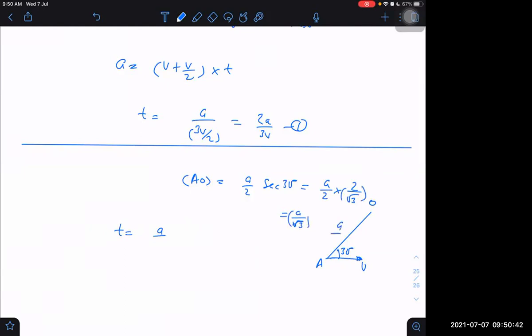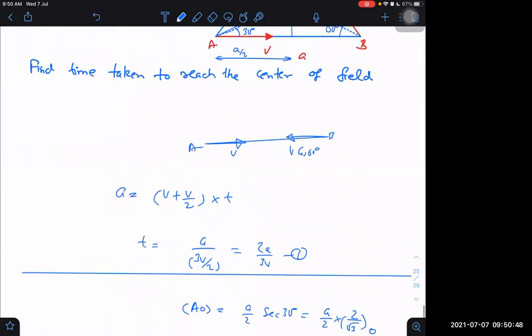And what is our time formula directly? Total distance divided by relative speed of approach. V plus V by 2 is the relative speed of approach. That is the relative speed along the line joining, which we call the relative speed of approach.